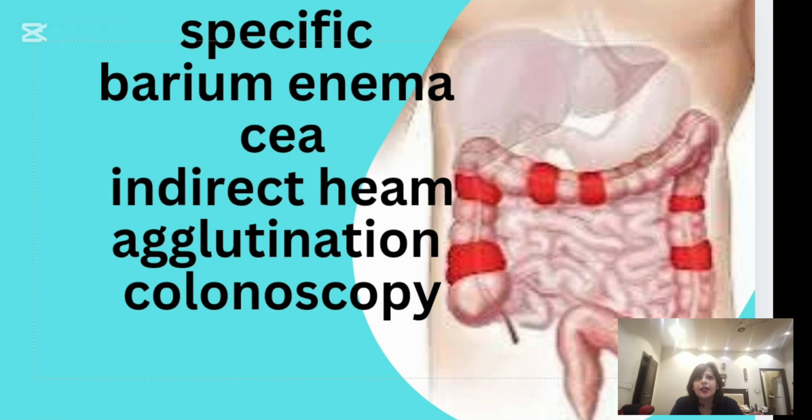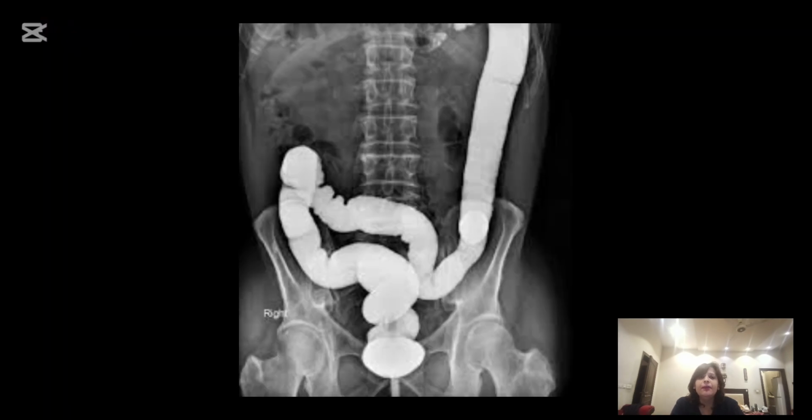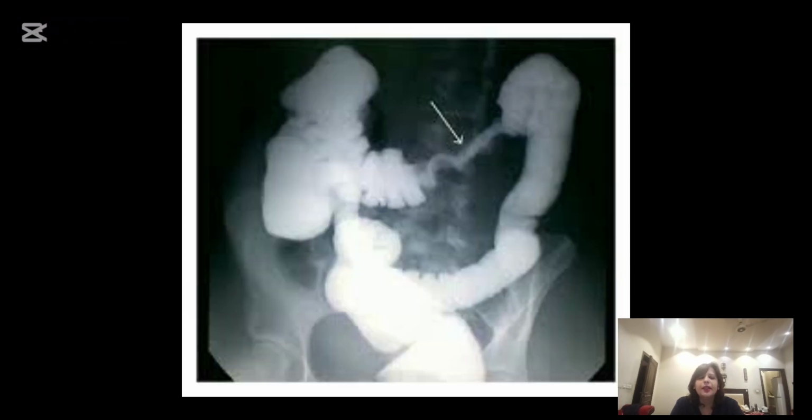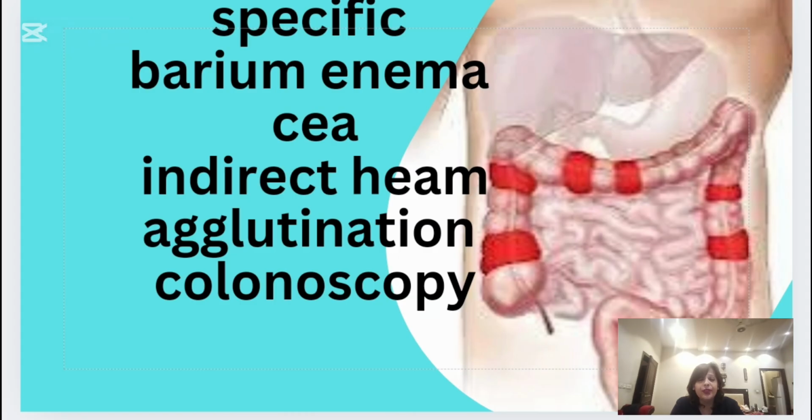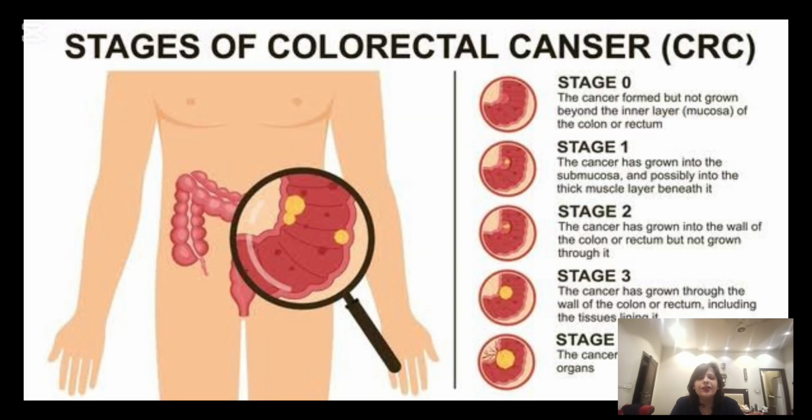Then after that come the specific investigations, non-invasive. First I will discuss barium enema, and in the case of CA colon, there can be variable presentations like loss of haustration. We can see strictures or an apple core appearance, and things like that. Then carcinoembryonic antigen, again a tumor marker which can be positive in case of CA colon, and it also helps us in monitoring our treatment of CA colon. If it is decreasing, it means that our treatment is getting successful.